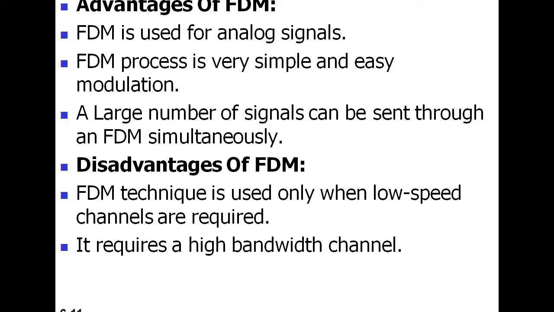So that is the fault, or drawback, of FDM. Next, it requires a high bandwidth channel. It always requires a high bandwidth because whatever the bandwidth is, it is further subdivided among different channels. That's why high bandwidth is required.